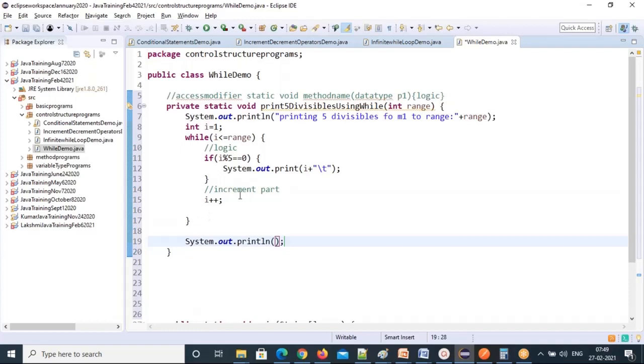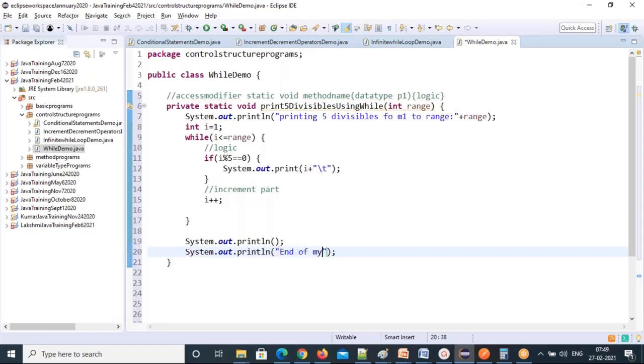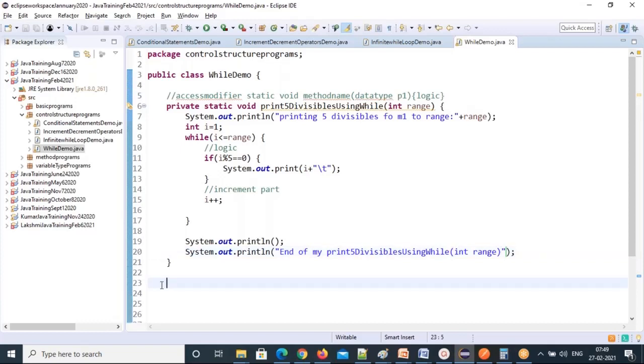I need to bring my cursor, because in the same line cursor will be there, because this print method will print this value after space. The cursor will be here only. How can I bring to next line after all my while loop execution? So I'm calling println method. So plain println method I'm calling. So cursor will come back to next line. Then I'll say end of this method. Okay, so that's one simple method, one logic we built.